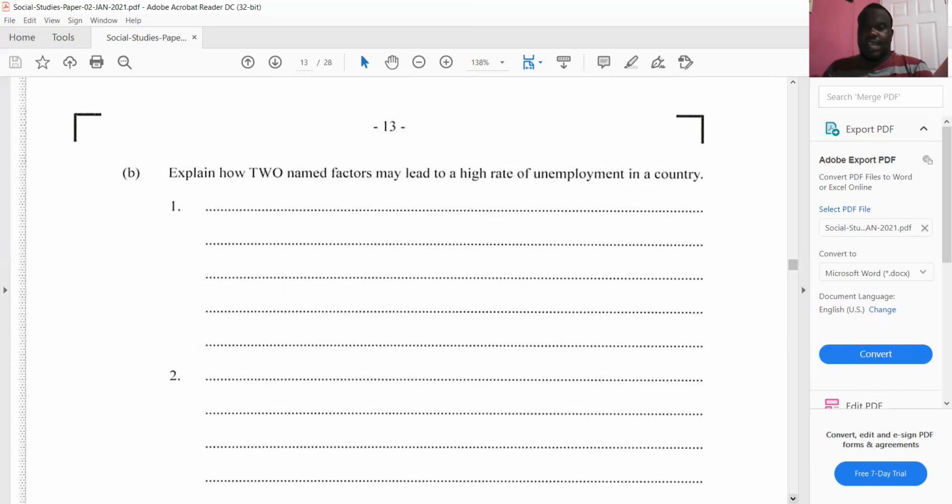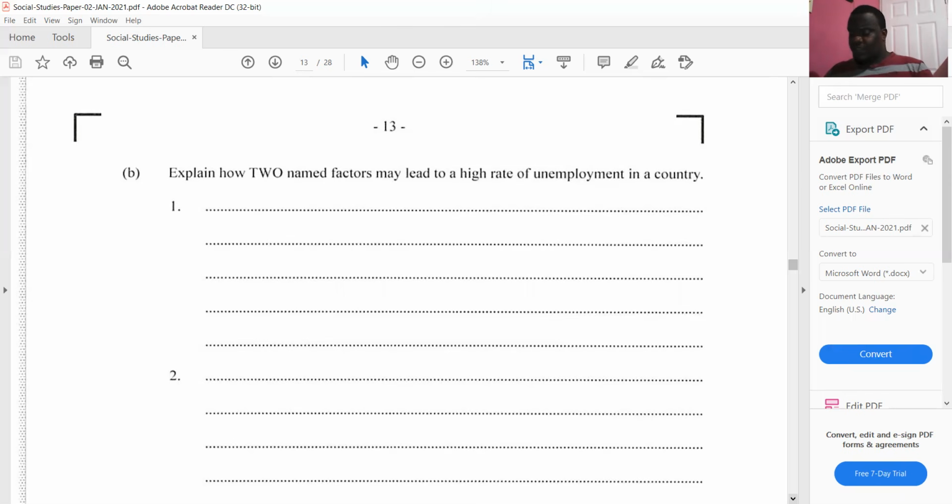Washing machines, again, in terms of technology, have caused a lot of so-called day's work. I don't know what you guys call them in the other Caribbean islands, but in Jamaica, we used to have ladies who would go around and wash for people, like go to people's houses and wash, and they would get a salary for the day or for the week. But washing machines have eliminated that sort of employment.